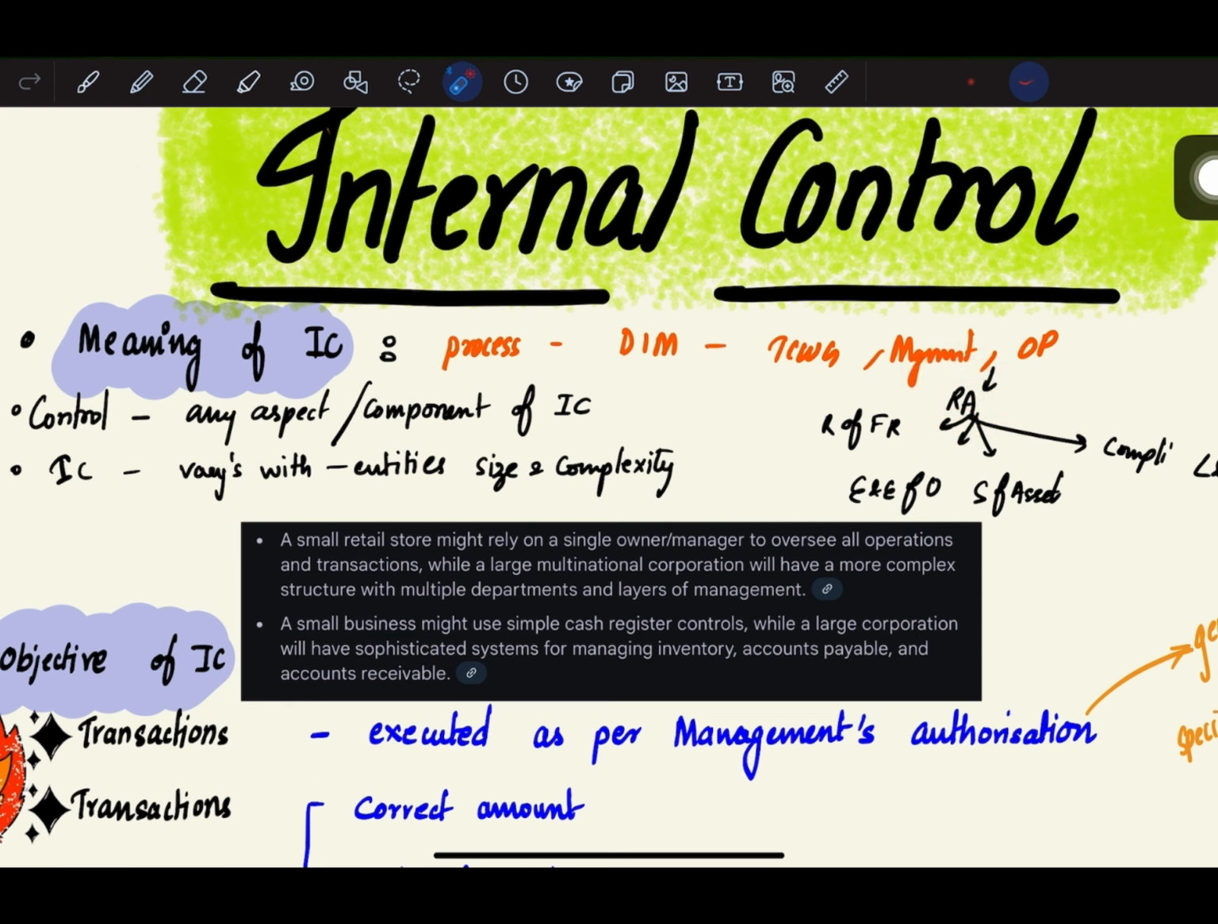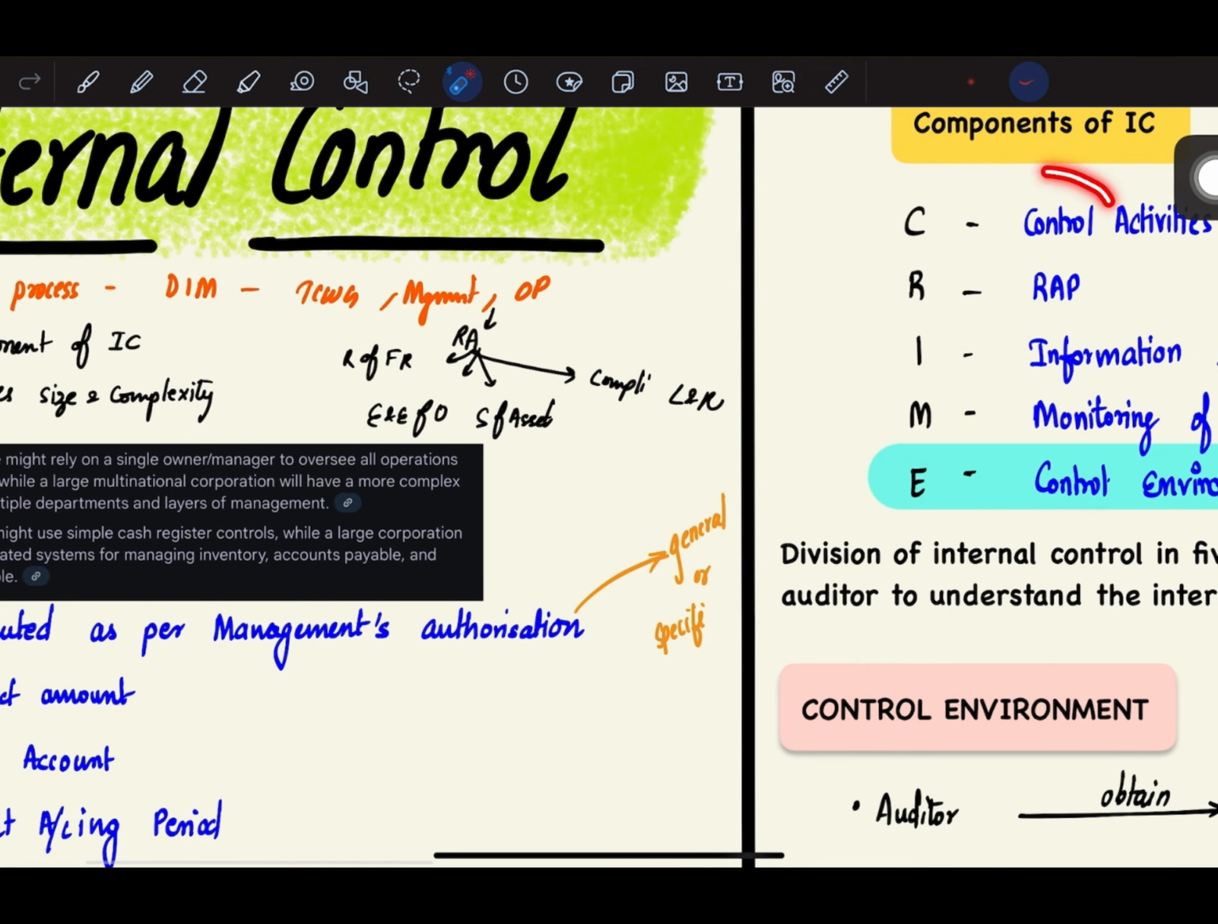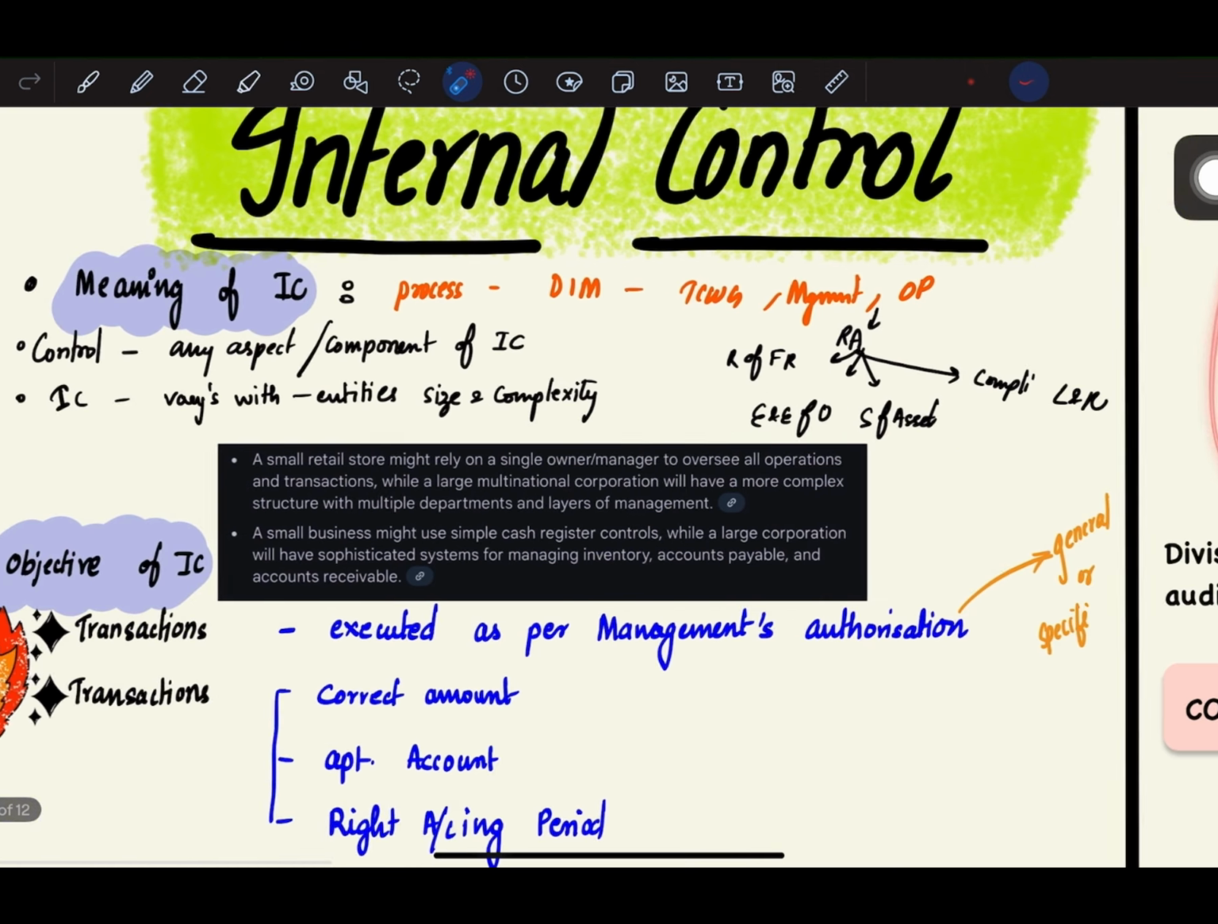So control refers to any aspect or component of internal control. So basically there are 5 components of internal control, and this internal control or control refers to any aspect or component of these internal controls.